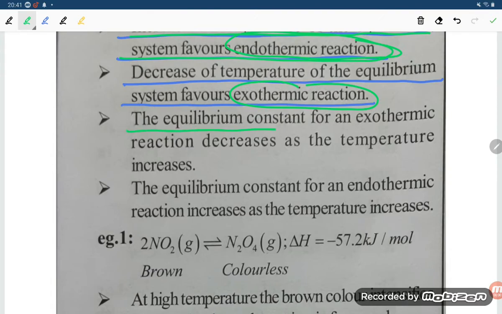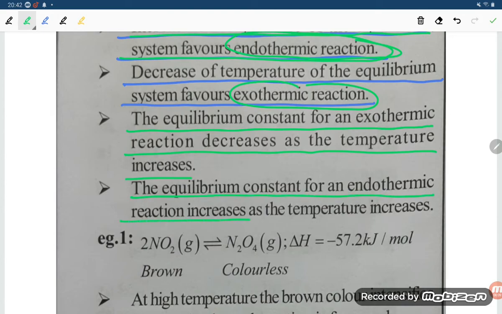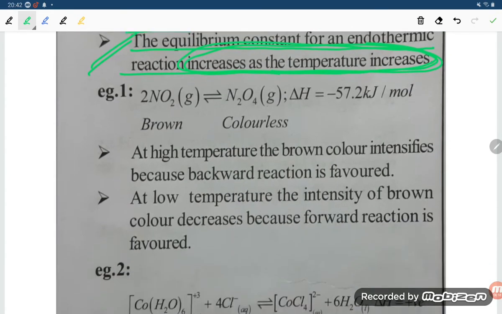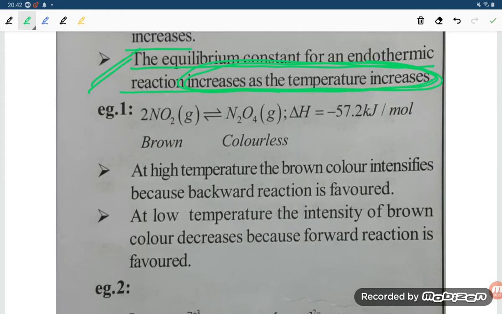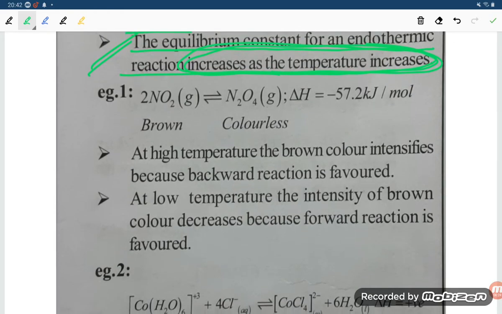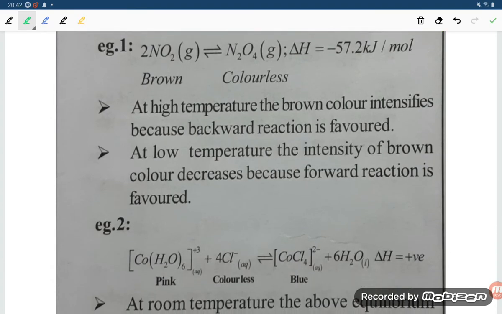The equilibrium constant for the exothermic reaction decreases as the temperature increases. The equilibrium constant for the endothermic reaction increases as the temperature increases. So that point is important. If you are increasing the temperature, the equilibrium constant for the endothermic reaction will be increased.